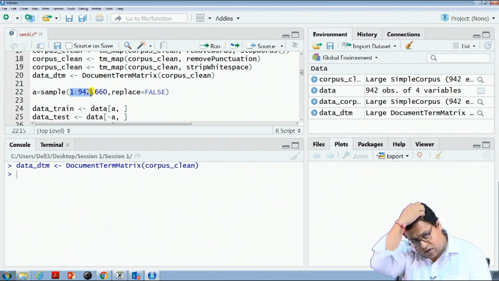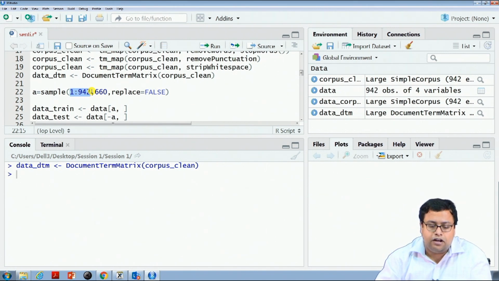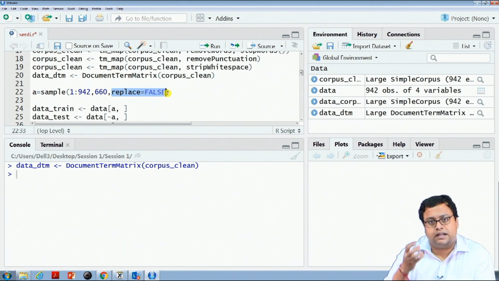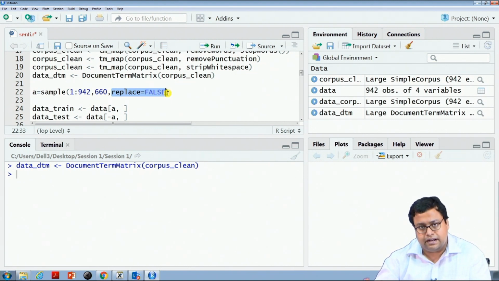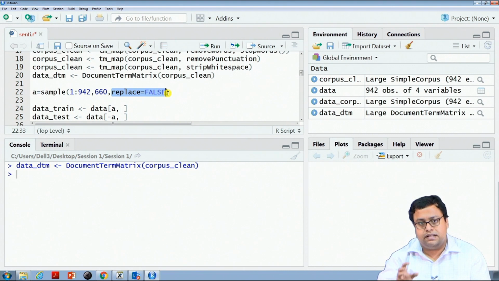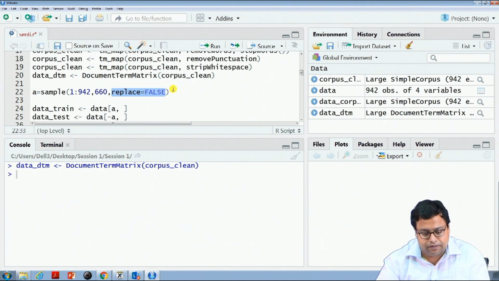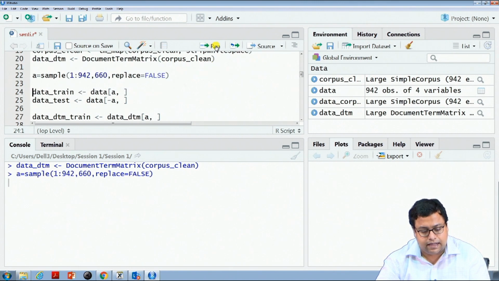I create a vector called 1 to 942, out of which 660 observations will be randomly picked, and replace is equal to false, meaning once it is picked up, it will never be picked up again. It is not sampling with replacement, it is sampling without replacement. If 66 has been selected once, this particular number cannot be selected once more. That kind of sampling we are doing and putting it in A.